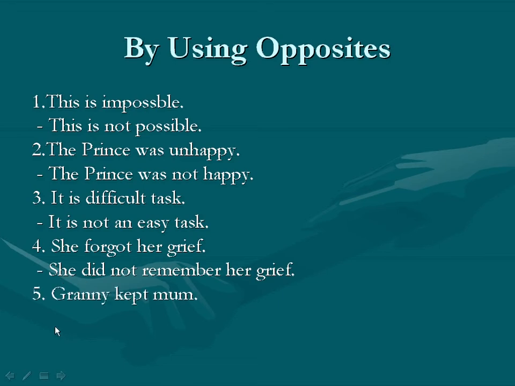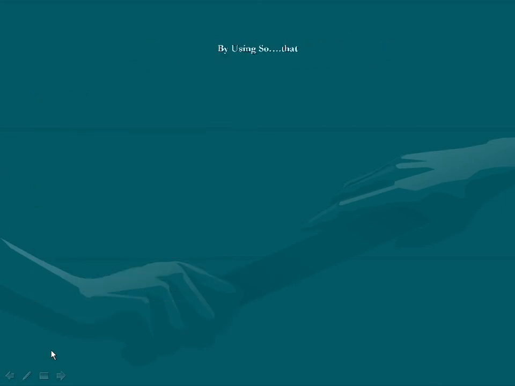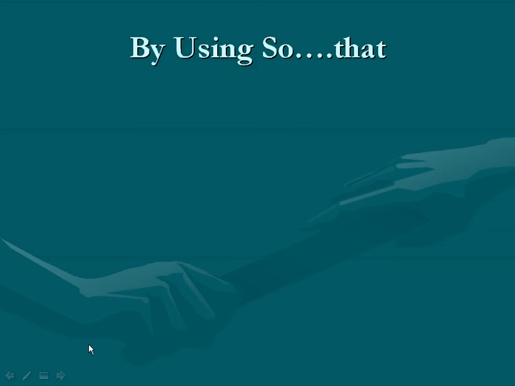Again, see the fifth sentence. Granny kept mum. Again this sentence is in the simple past tense. This is an affirmative sentence and the negative sentence is: Granny did not say anything. In this way we can make a negative sentence.